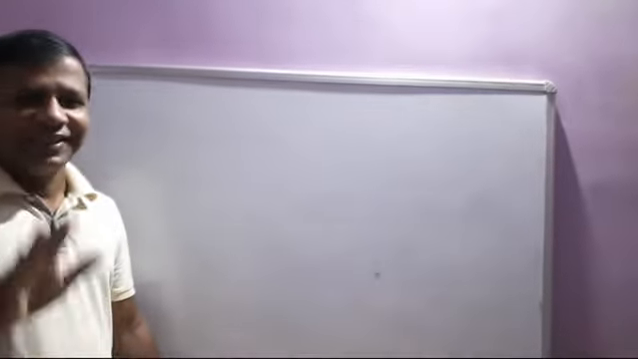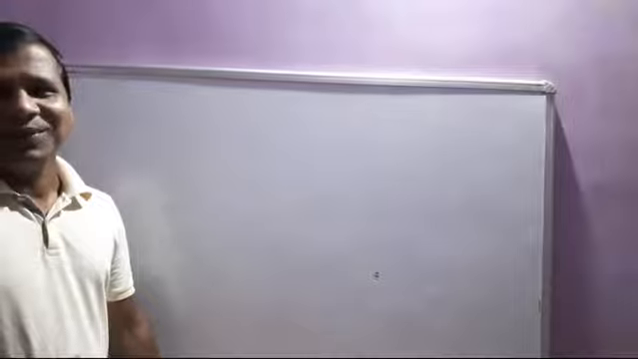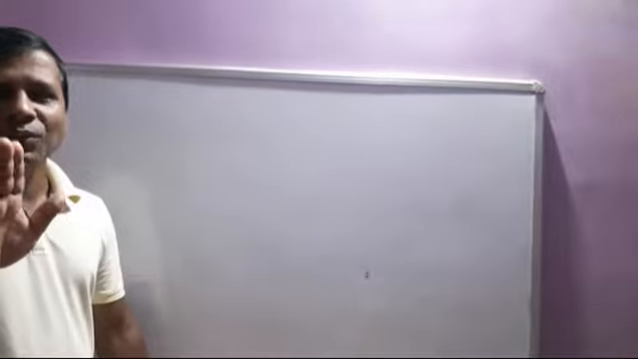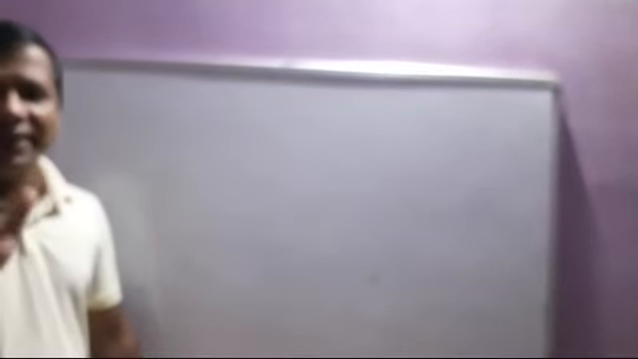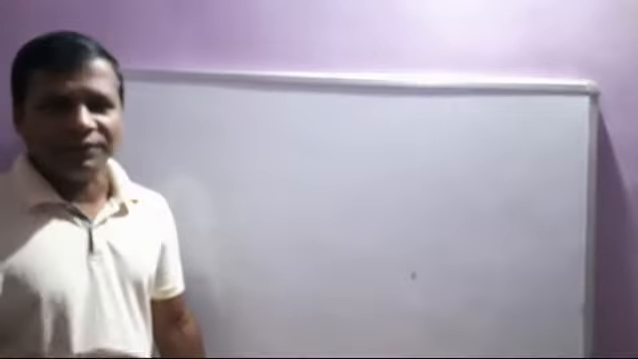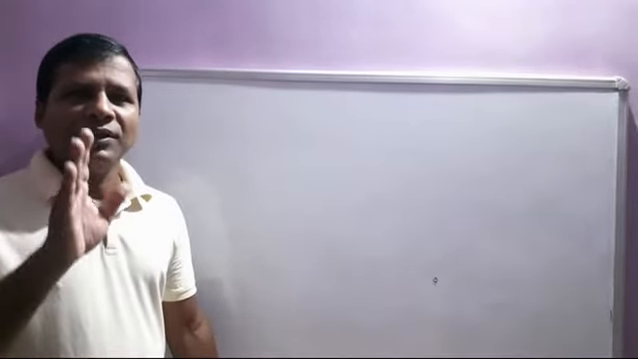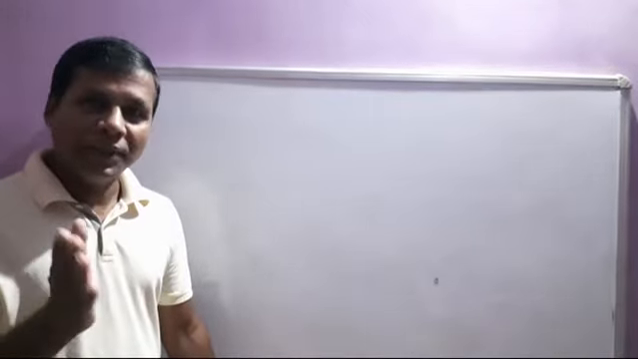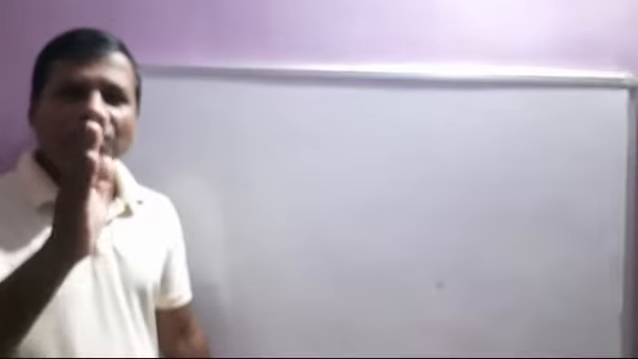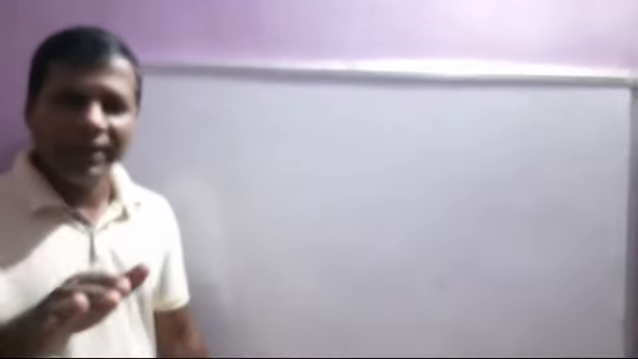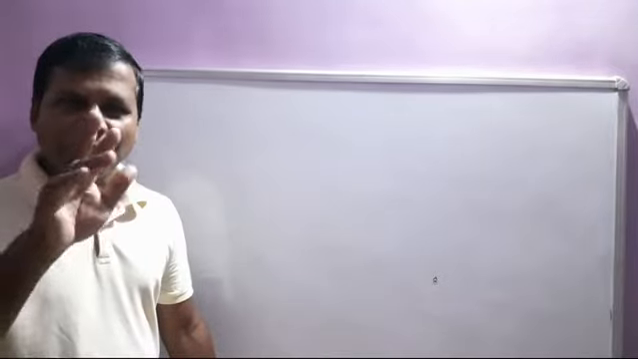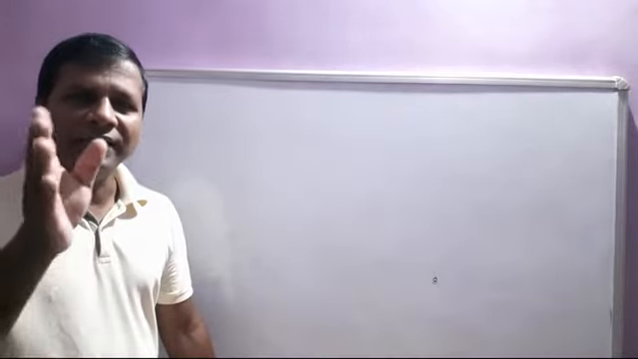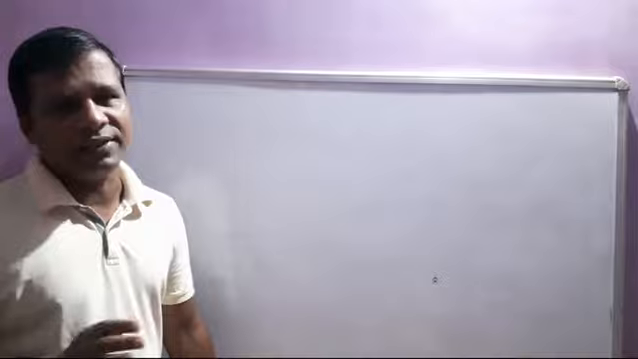Dear students, last class we discussed matrix multiplication. We know that two square matrices of the same order can be multiplied with each other, but matrices of the same order may or may not be multiplied. Two matrices can be multiplied only when the number of columns of the first is equal to the number of rows of the second. In that case, the two matrices are multiplied with each other.